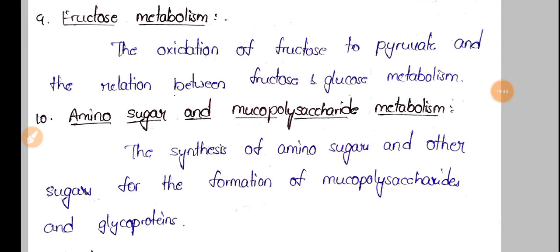And if we see the syllabus regarding carbohydrate metabolism, we have glycolysis, in which we'll also see energy yield, fate of pyruvate, and the Pasteur effect. All these concepts are related to glycolysis.